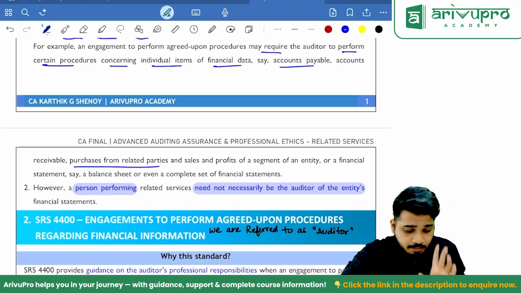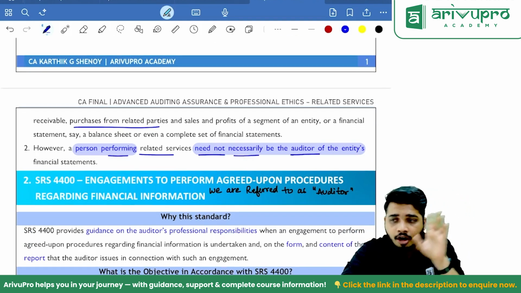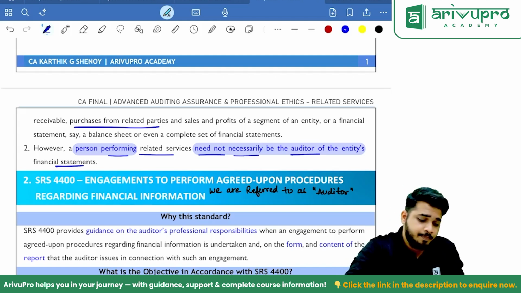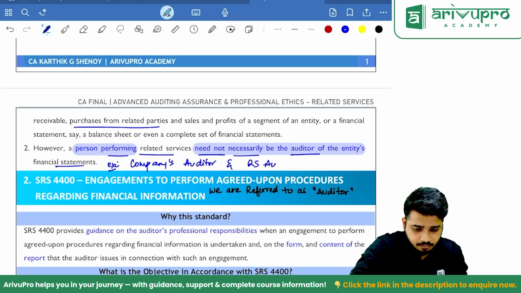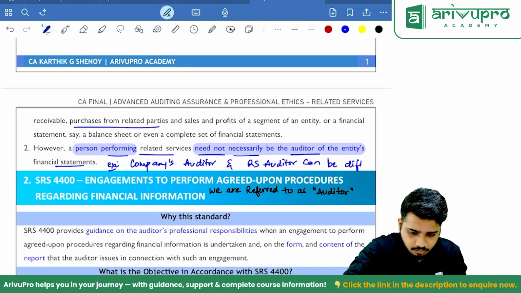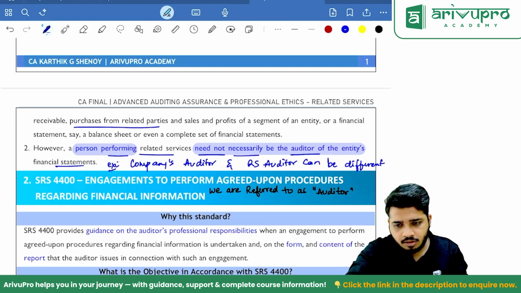Okay. However, now this is important. However, a person performing AUP need not necessarily be the auditor of the entity's FS, meaning the company's auditor and the AUP auditor can be different. Clear? Yes, sir. Okay, sir.